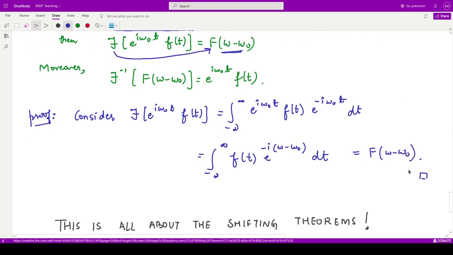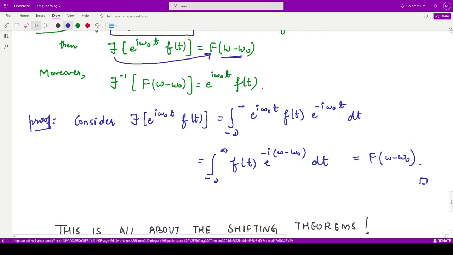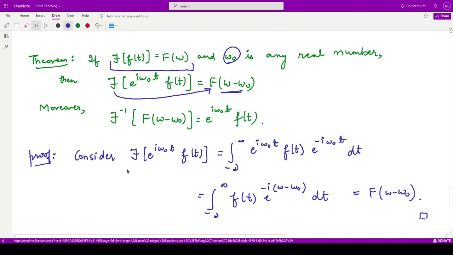The proof is really simple. For that, we are taking the Fourier transform of e to the power iota omega naught t f of t. So we can apply its definition. Our function is this one, and this is according to the definition. Now we can combine this term and this term together. The powers here would add up, so we would have e to the power minus iota common, and in the bracket we would have omega minus omega naught. So it becomes this, right?